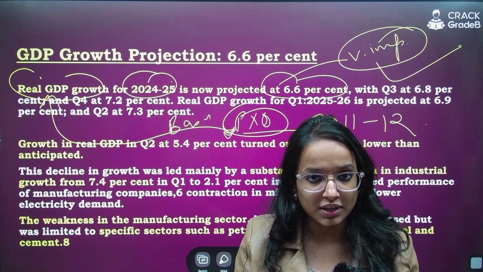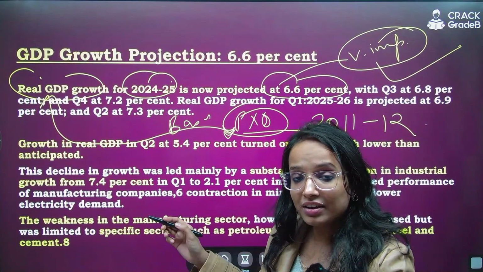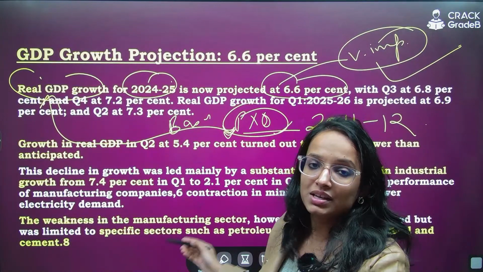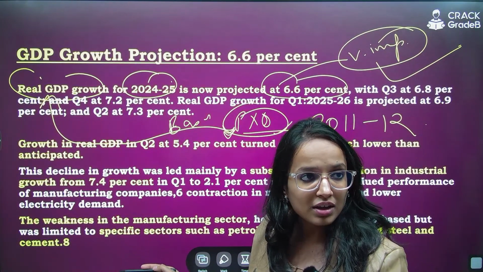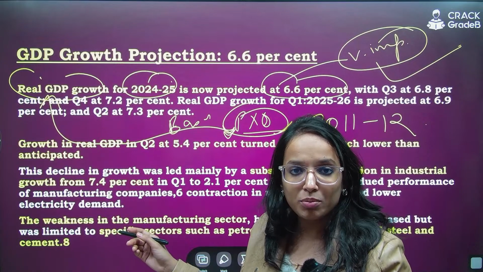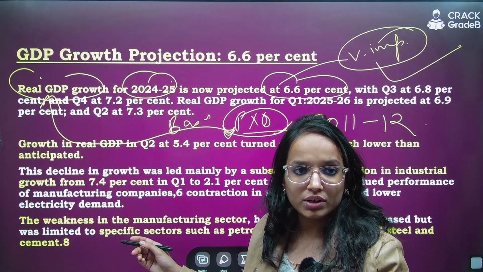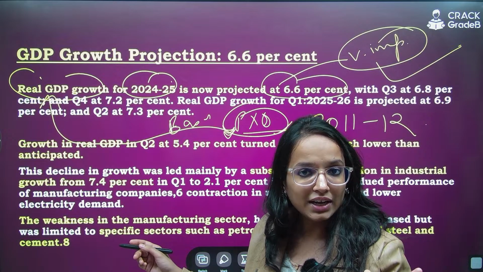Both cases can be there. But real GDP is only higher when the quantity increases because price is fixed. It is of the base year. This is the basic difference between real and nominal GDP. Did you get this point, everyone? Right? This is the thing.